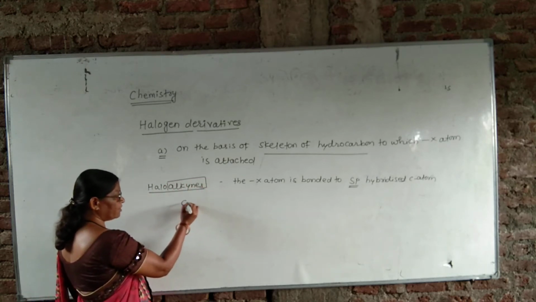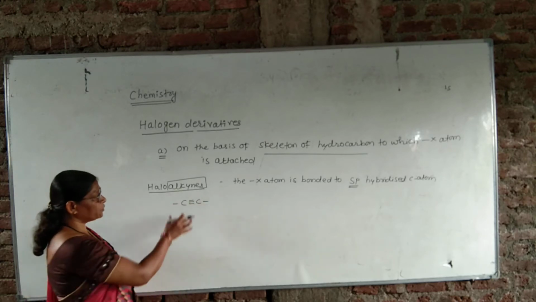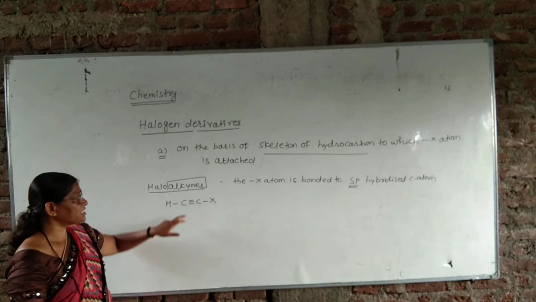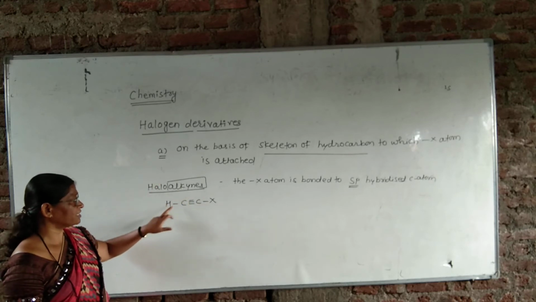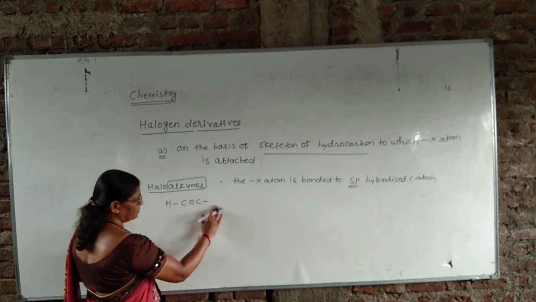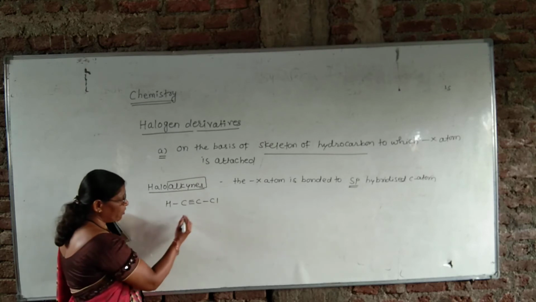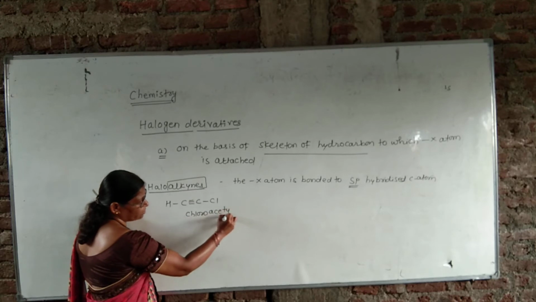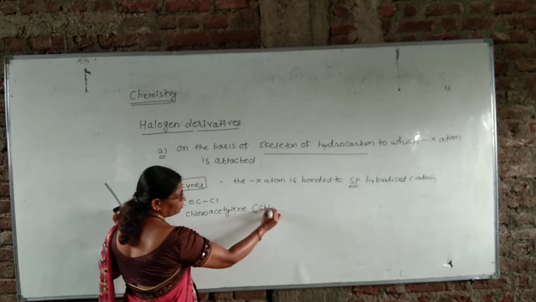Alkynes means carbon triple bond carbon compounds. They are called alkynes, and to these our halogen atom is attached. Therefore, this is the symbolic form, or this is the example of haloalkynes, that is CH≡CX. For example, if this X is replaced by Cl, then this compound is called chloroacetylene. Chloroacetylene, and the IUPAC name of this compound is chloroethyne.